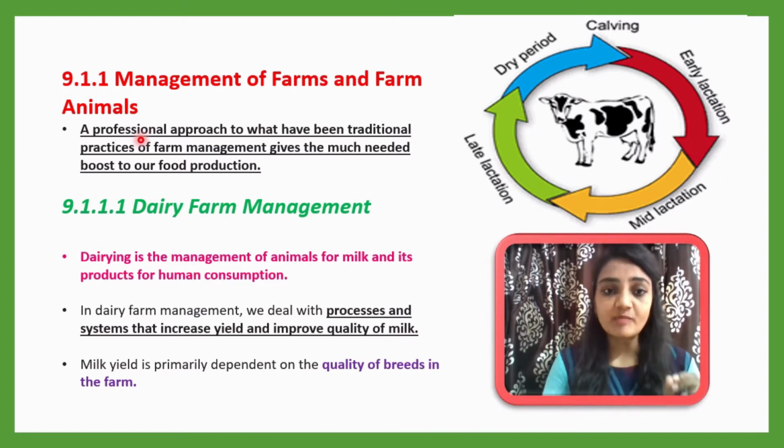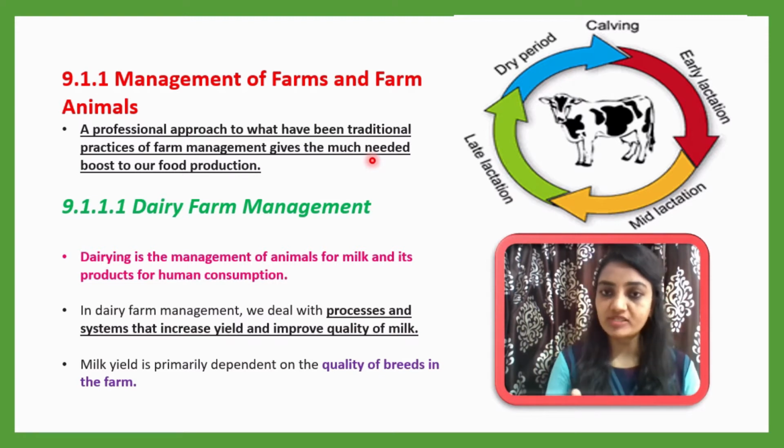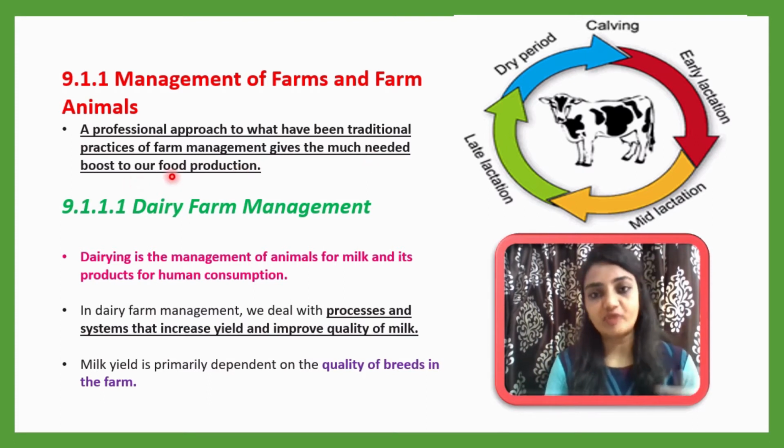It is a professional approach to what have been traditional practices of farm management, which gives the much needed boost to our food production. That means we are using scientific approaches in this type of field nowadays, so we can grow more and more and boost food production. So this is very important, management of farms and farm animals.